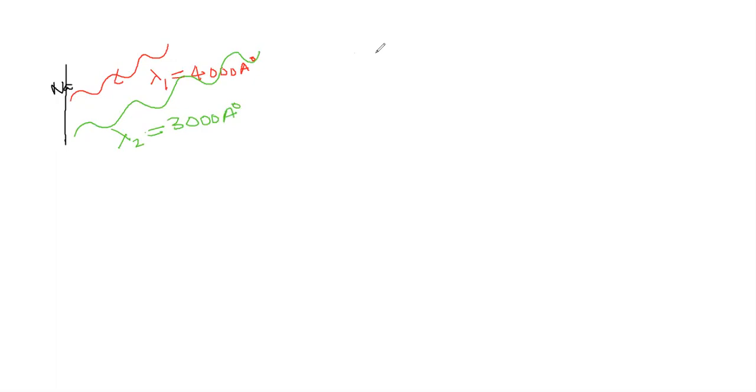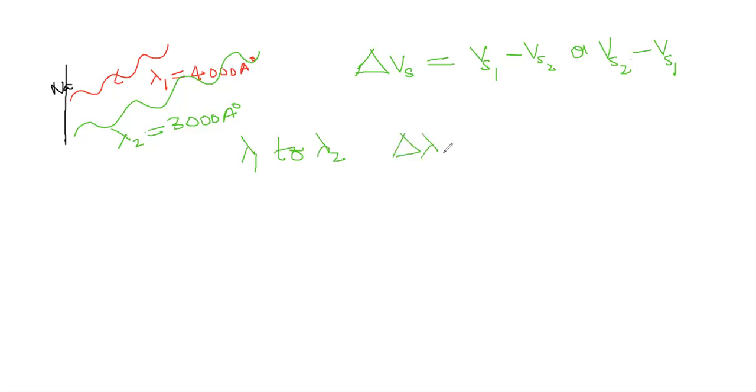They are not asking you to find out the stopping potential. They are asking you to find out the change in the stopping potential. What is the meaning of change? Vs1 minus Vs2, or maybe Vs2 minus Vs1. It is the difference between the stopping potentials. What they have changed is lambda 1 to lambda 2, so we know the change in the wavelength, and we need to find out the change in stopping potential.